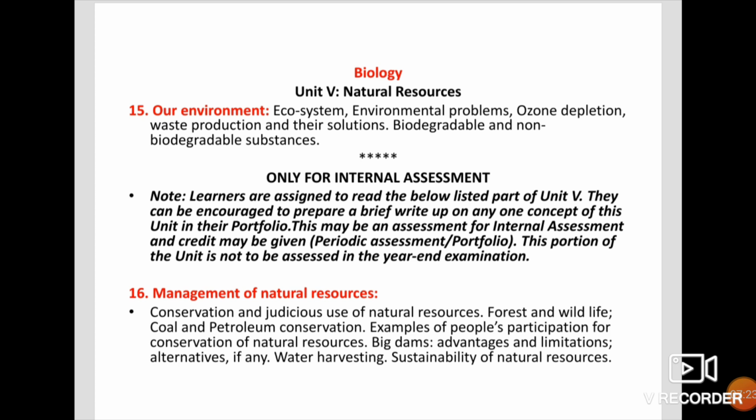This chapter, Management of Natural Resources, the 16th chapter, is there only for internal assessment. From this chapter you will not get any questions in the board examination. It is allotted only for internal assessment. The teacher may conduct this in the form of a portfolio. This is for 5 marks. They may conduct a small short test or an assignment.